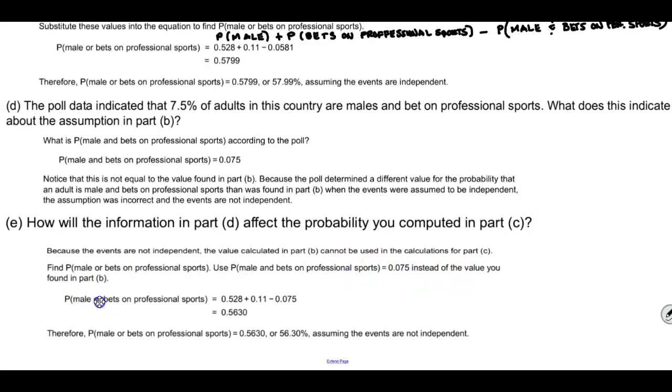So the probability of male or bets in professional sports, we're still going to use 0.528 plus 0.11, but now we're subtracting 0.075, which was given in Part D, and now it gives us a probability of 0.5630 or 56.30%.